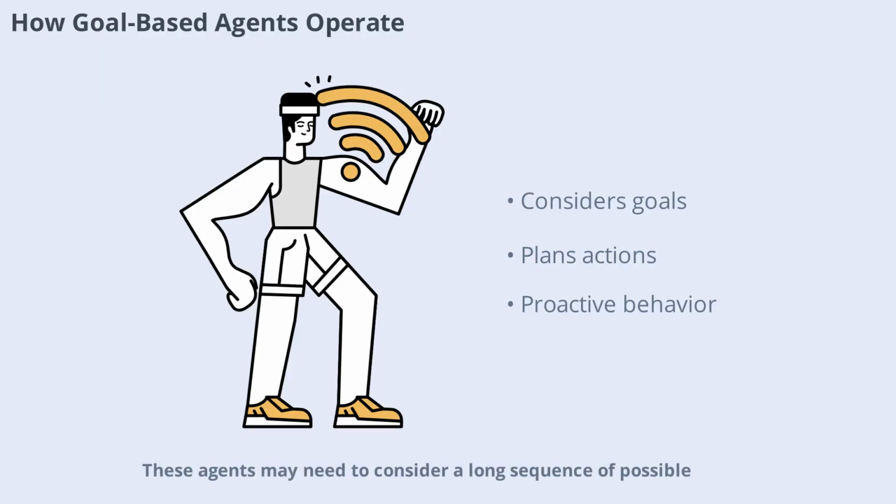These agents may need to consider a long sequence of possible actions before deciding which one will help them achieve their goal. This process, known as searching and planning, makes goal-based agents proactive. They can evaluate different scenarios and choose the best path forward, even in complex environments.